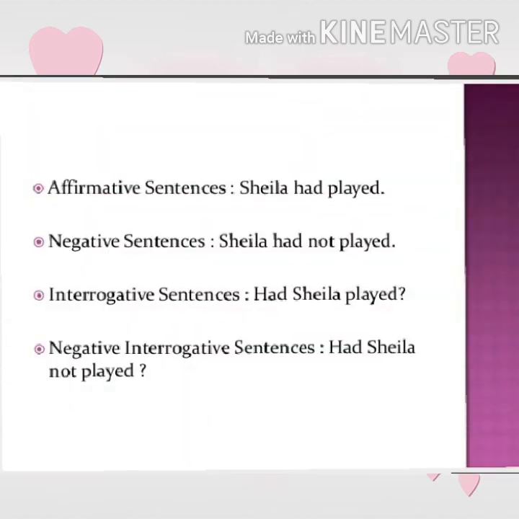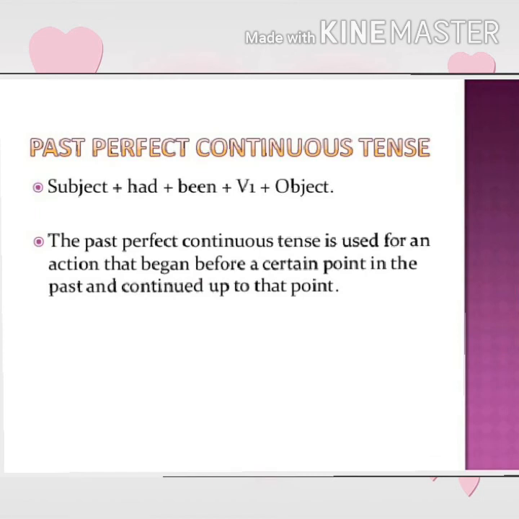Now here are some examples of past perfect tense. Sheila had played, Sheila had not played, had Sheila played, had Sheila not played. These are the examples of past perfect tense. Now let's see past perfect continuous tense. Here is the structure to form past perfect continuous sentence.